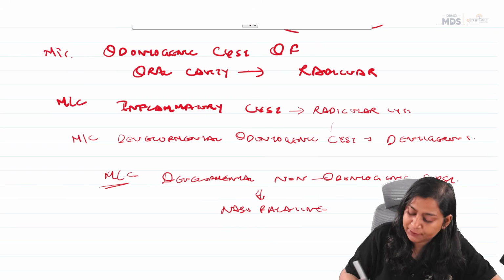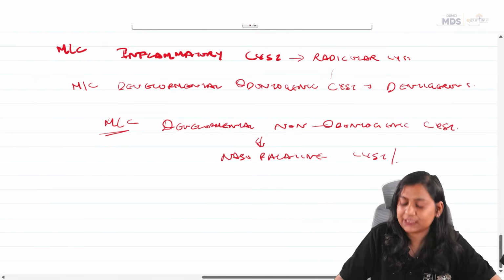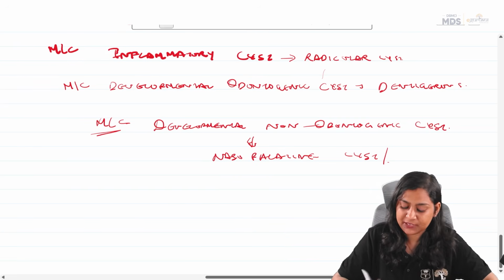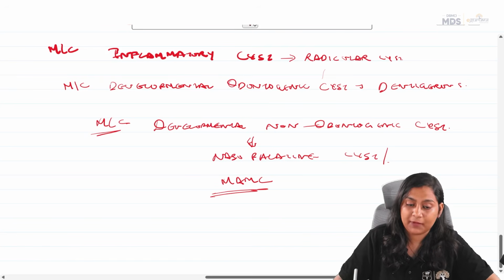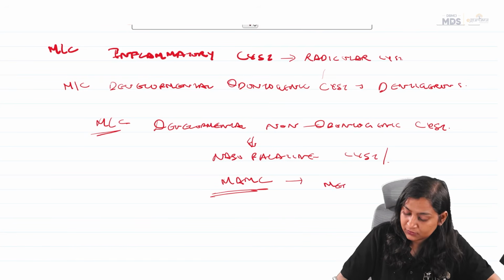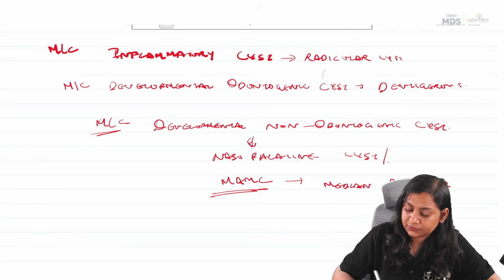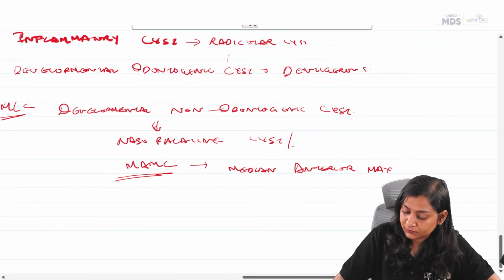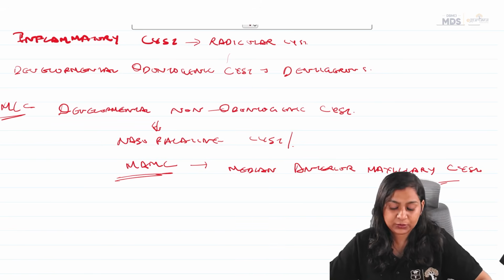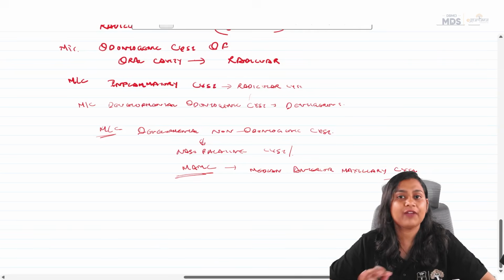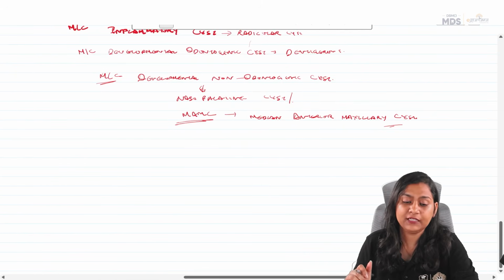So these are very important one-liners, okay? Nasopalatine cyst, or it is also called, just remember it as MAMC. What is MAMC? It is median anterior maxillary cyst. Okay, so coming to our first cyst, which is very important, that is inflammatory cyst. That too, first we will see the radicular cyst.